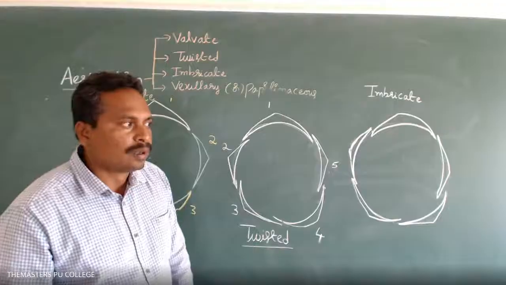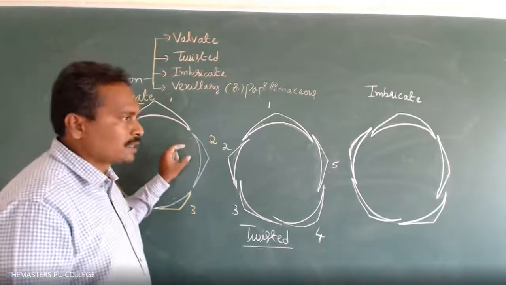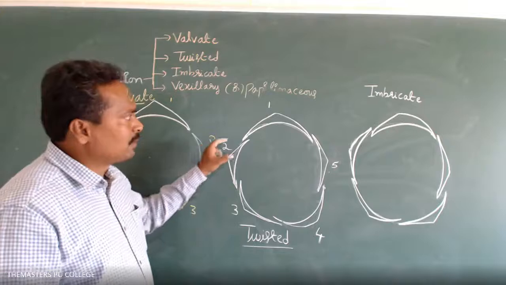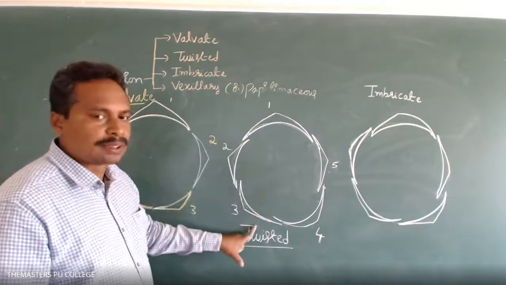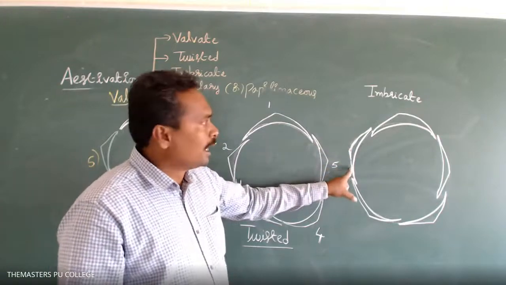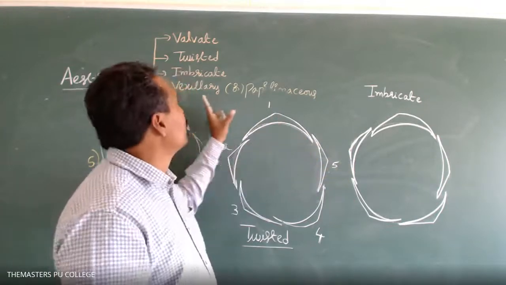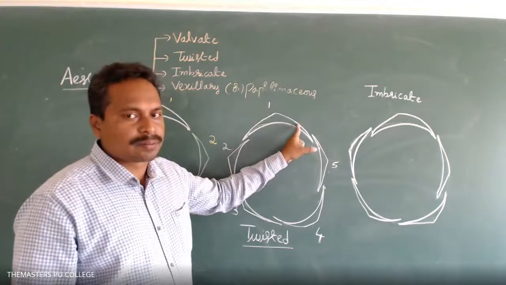Can a single flower contain two estivations, sir? In some plants' flowers, valvate estivation is present. In some plant species, twisted estivation is present. In some plant species, imbricate estivation is present. In some plant species, vexillary or papilionaceous estivation is present.